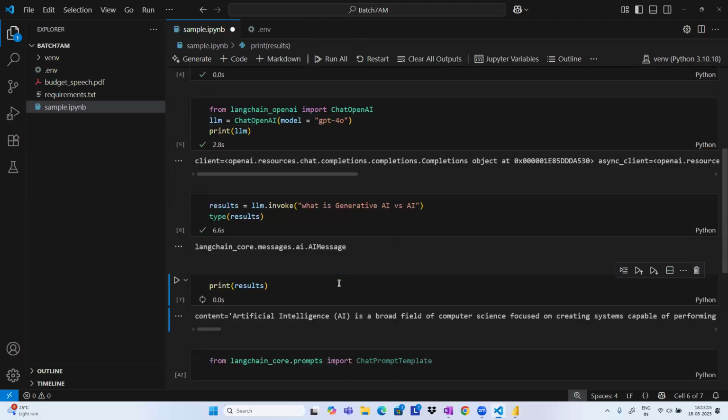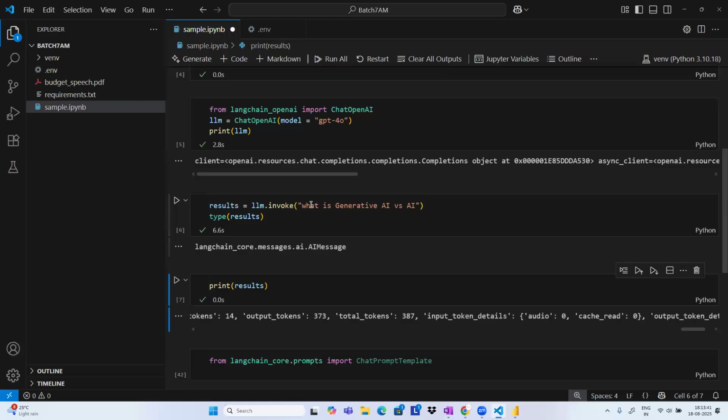See there, I can ask any kind of question, it will tell you. Artificial intelligence, AI, is a broad field of computer science focused on creating systems capable of performing tasks just like human intelligence. You can see all this text. It has generated the text. Normally, you know how you generate the text: you go to ChatGPT and ask the same question, and it is also going to generate the same answer.